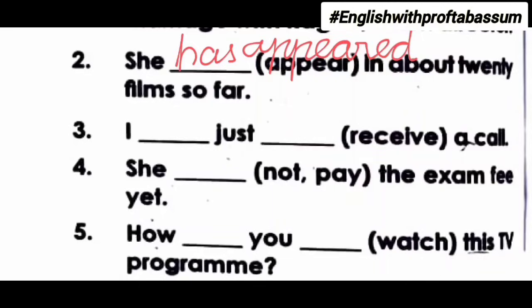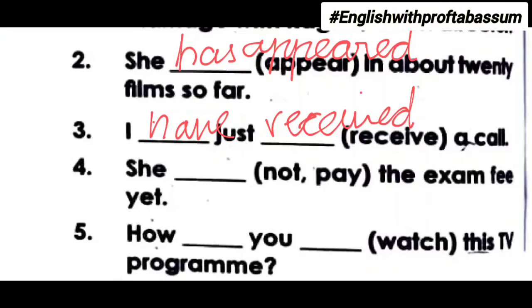Third one, I dash just dash a call. So the word just indicates recently completed action. It means present perfect tense. So present perfect tense rule is has or have plus V3 and with I we use have. So I have just and V3 form is received. Receive will change to received.